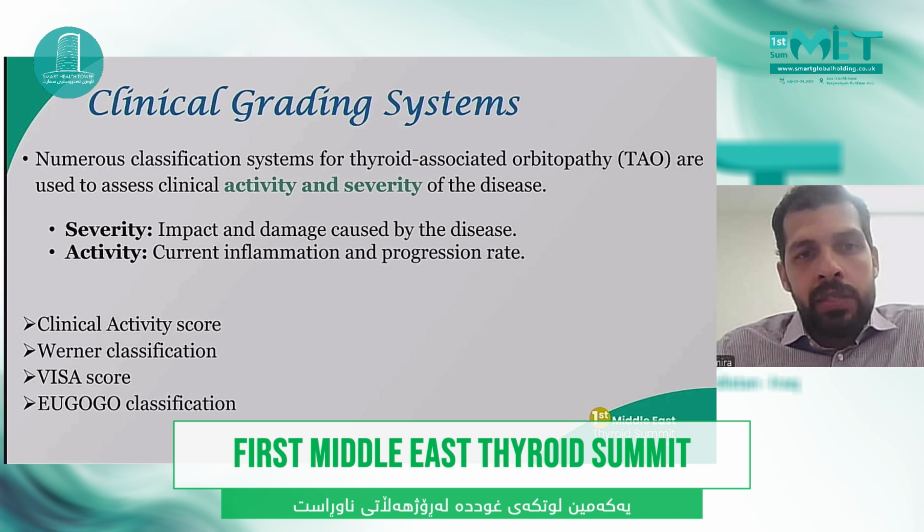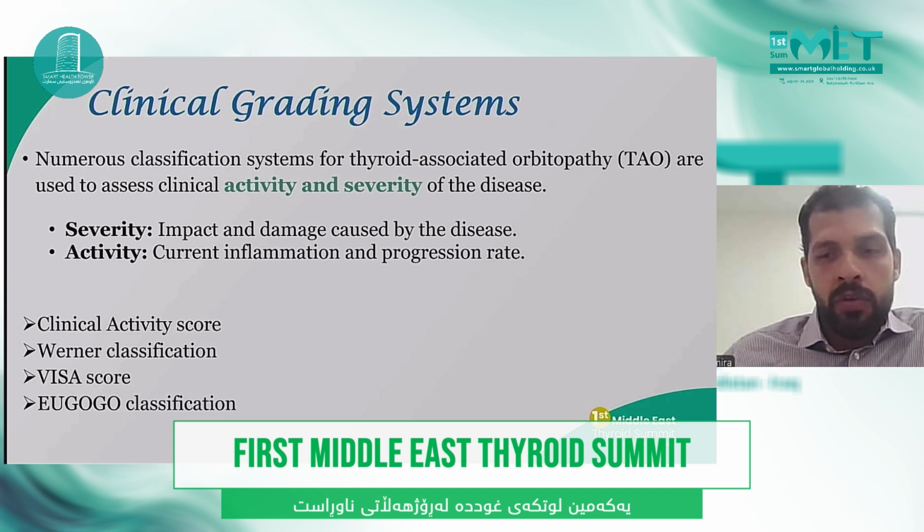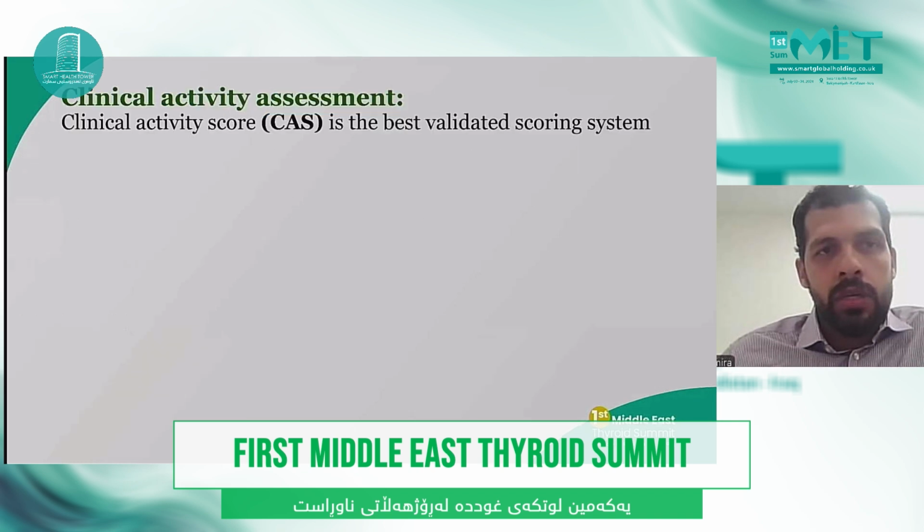So we have many clinical scoring systems. I will discuss the clinical activity score, which is the most important score for activity assessment, while the others, the Werner classification, which is a score, and the European Group of Graves' Orbitopathy, which is a classification, I will discuss in brief.